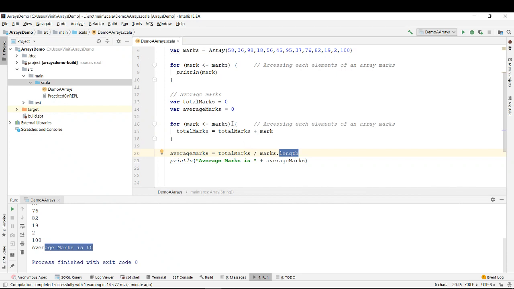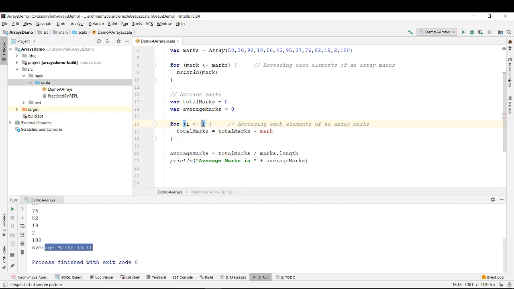Instead of saying for each mark in marks, which is a very good way of defining, you can also do it in a Java way, similar to Java.